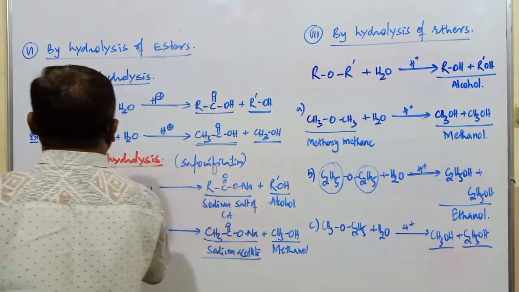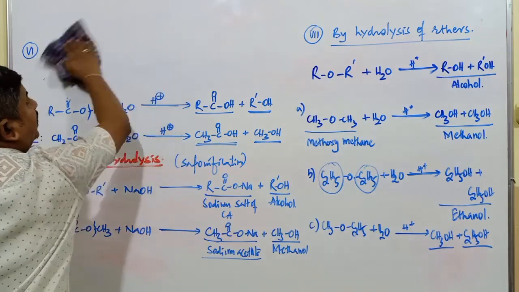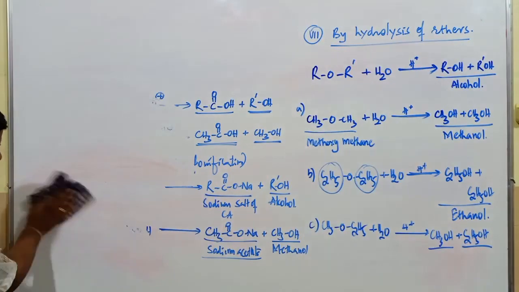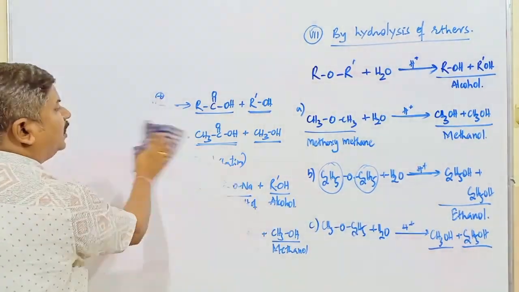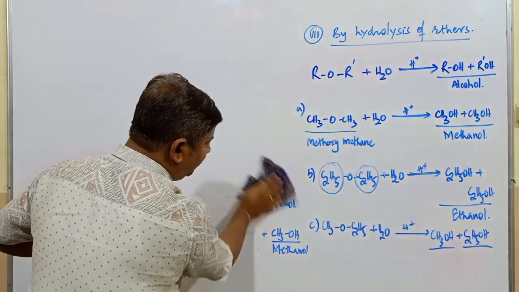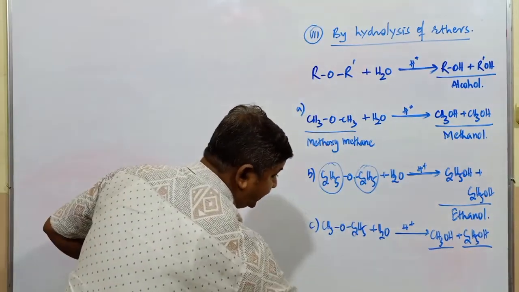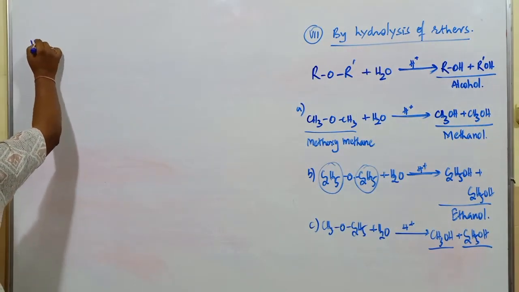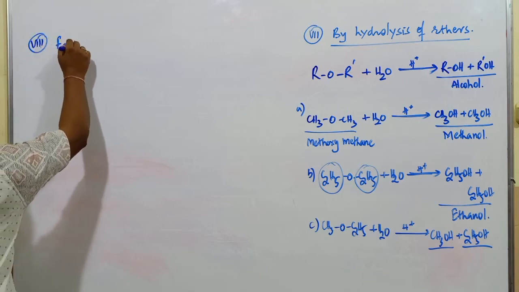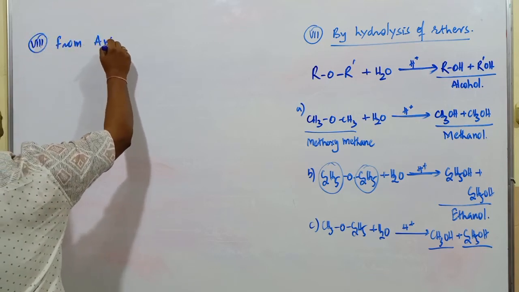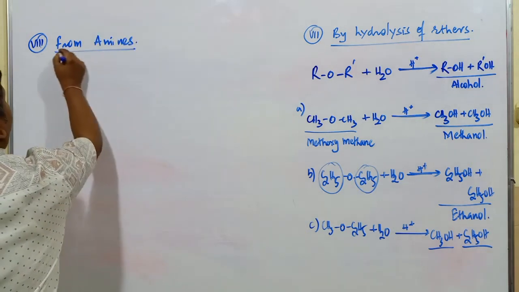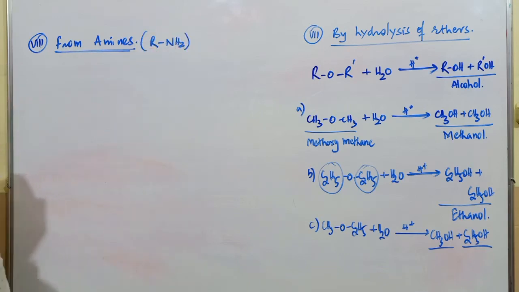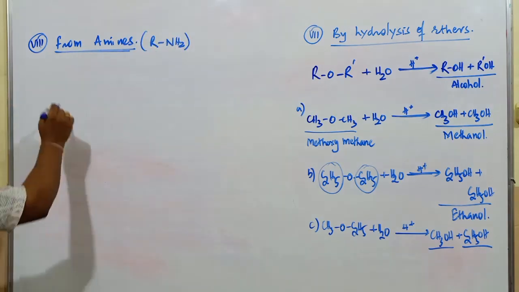This is number 7 method for the preparation of which compounds? Alcohols. And the last method of preparation, with this method we will wind up today's class. The last method is the preparation of alcohol from amines, especially primary amines. Number 8, from which compounds? Amines. Amines are the compounds containing which functional group? NH2. Wherever the NH2 group is present, those are called amines, primary amines.